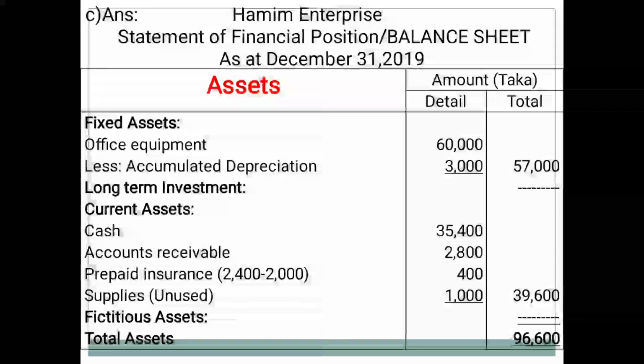Current assets, from the trial balance we can get cash Taka 35,400 in the middle column. Account receivable Taka 2,800 is written in the middle column. Prepaid insurance 2,400 minus expired amount 2,000, that is the amount of Taka 400, is written in the middle column. Supplies, that is the unused amount of supplies, is available in adjustment, Taka 1,000. So the total of current assets is Taka 39,600.